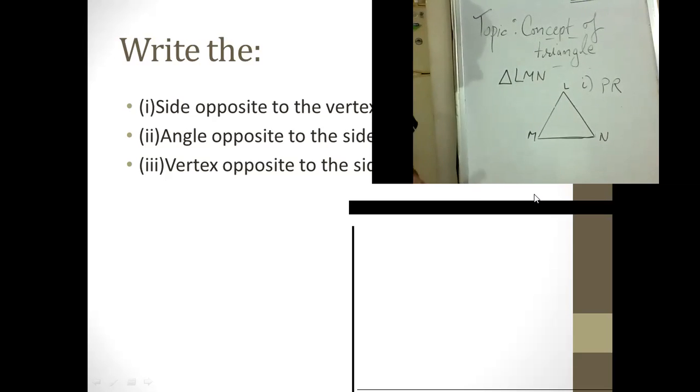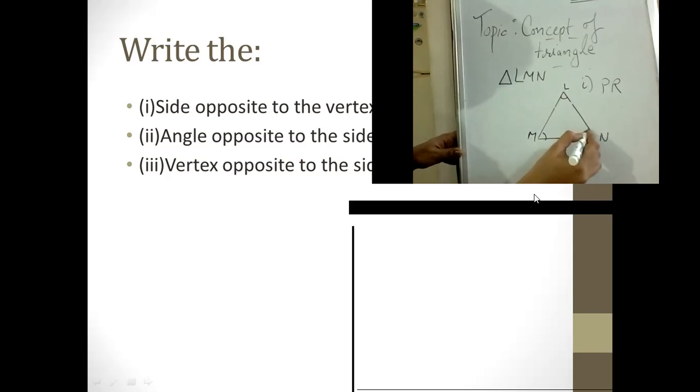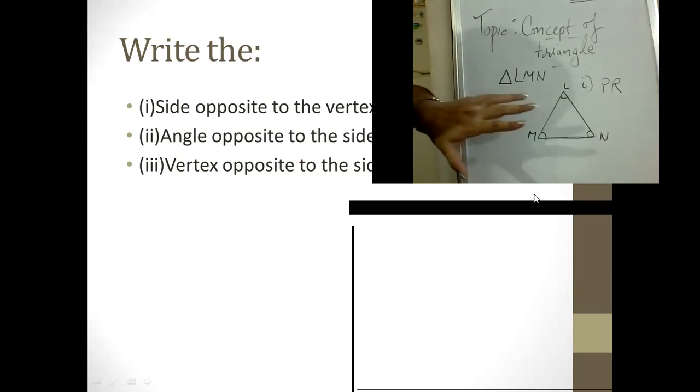They are asking for the angle opposite to the side LM. First of all, we would be drawing the angles so that we could have a better idea. So they asked what is the angle opposite to side LM of the triangle? We have to find out the angle which is opposite to side LM.